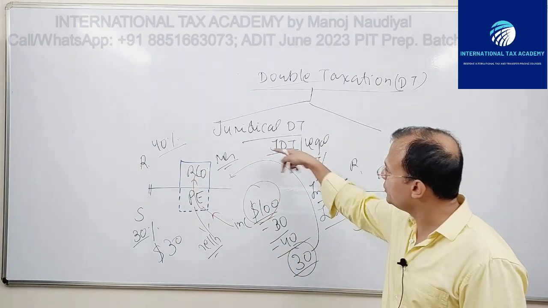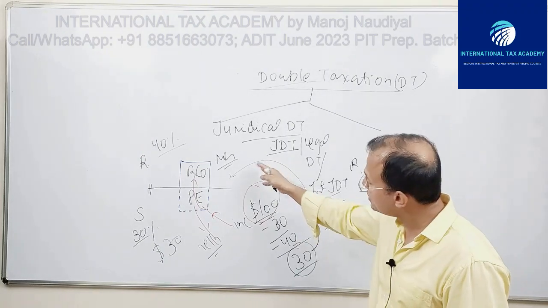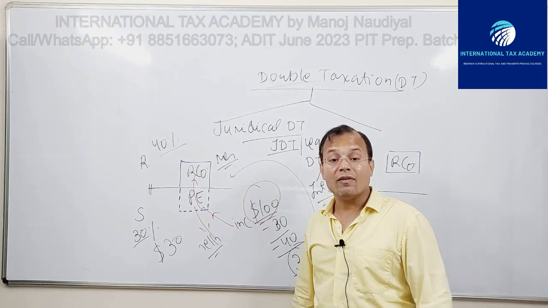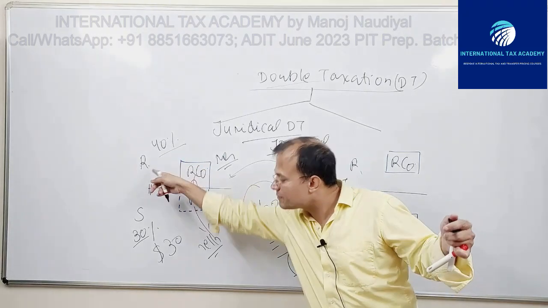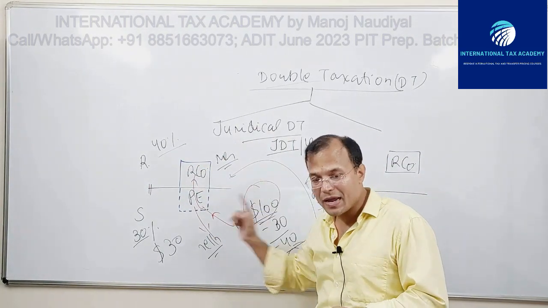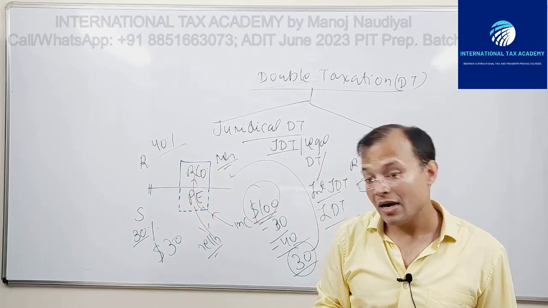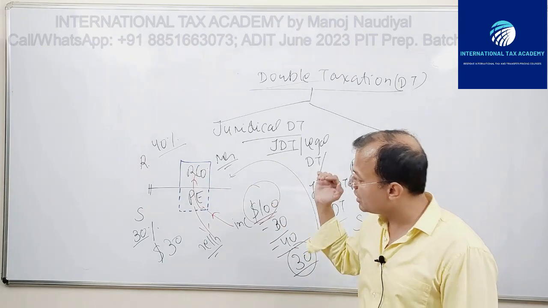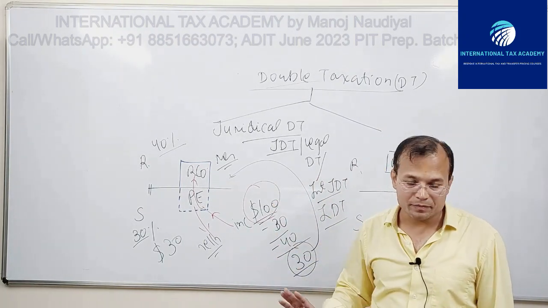All these are the same. Why juridical? Why legal? Because there are two entities taxing the same income of the same taxpayer for the same time period. Twice taxation, double taxation. This is juridical double taxation, and this is clearly not desirable.